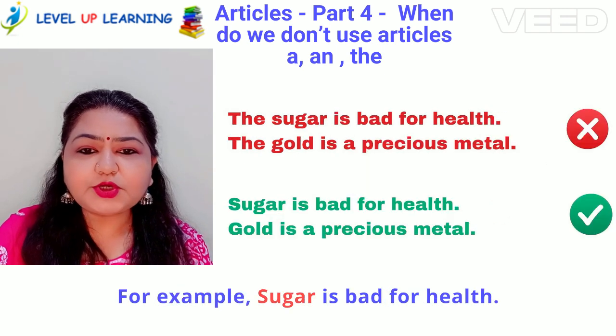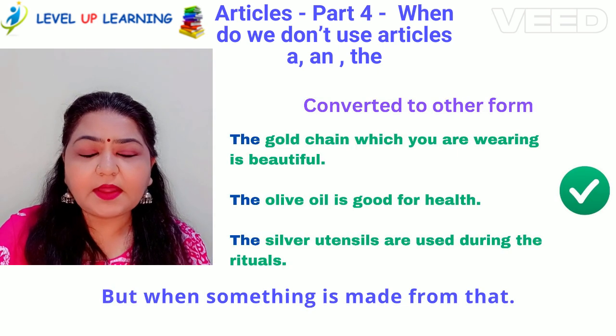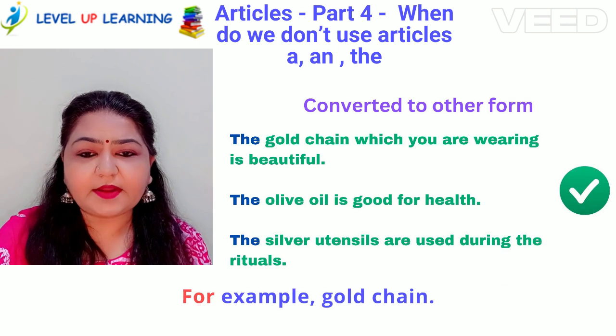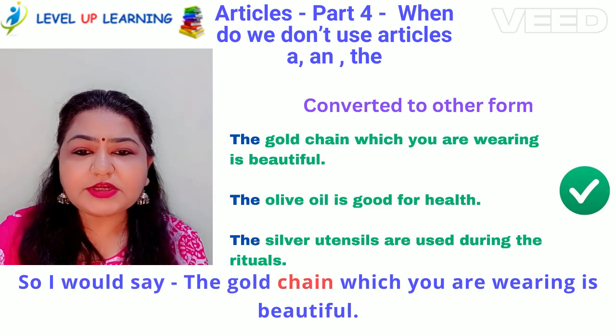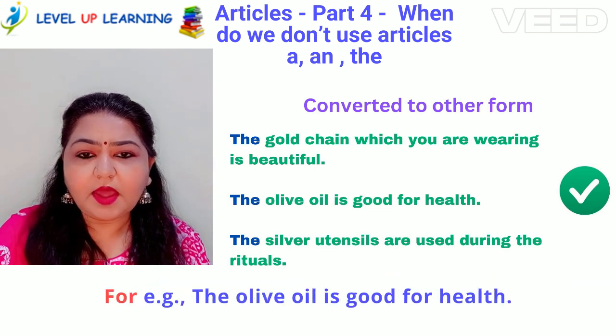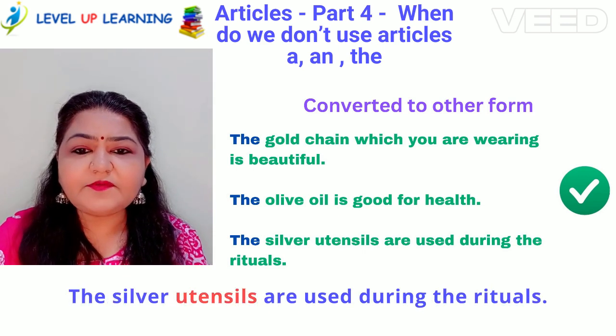For example, sugar is bad for health. Gold is a precious metal. But when something is made from that, for example, a gold chain, I would say, the gold chain which you are wearing is beautiful. For example, the olive oil is good for health. The silver utensils are used during the rituals.